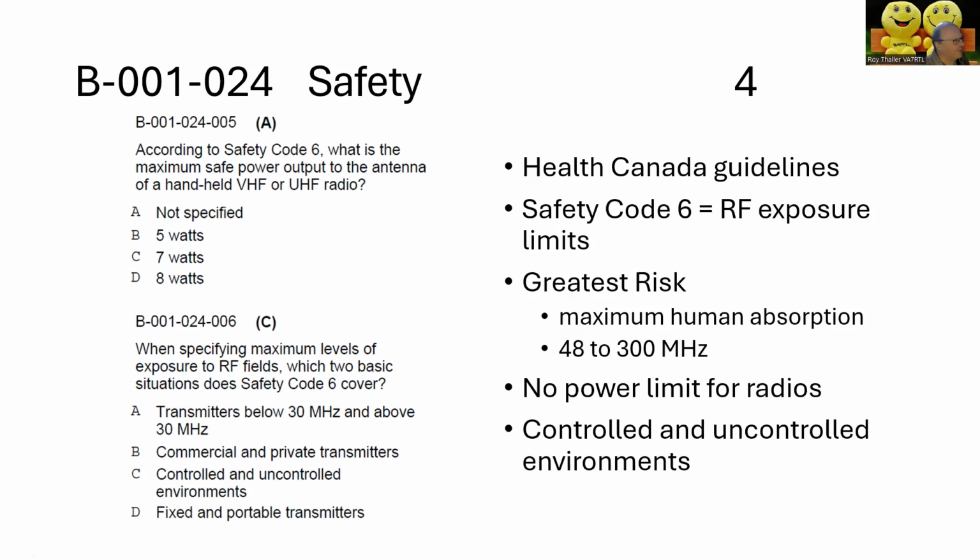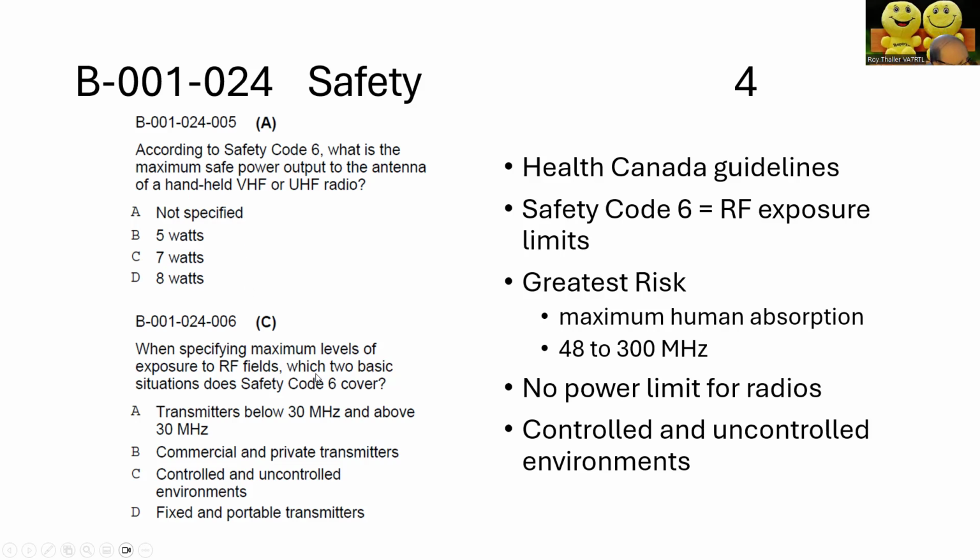Couple more questions. According to Safety Code 6, what is the maximum safe power output to the antenna of a handheld VHF or UHF radio? So what you have to remember is Safety Code 6 only deals with RF exposure to the human body. It doesn't deal with where the RF source comes from. So the correct answer is A, it's not specified.